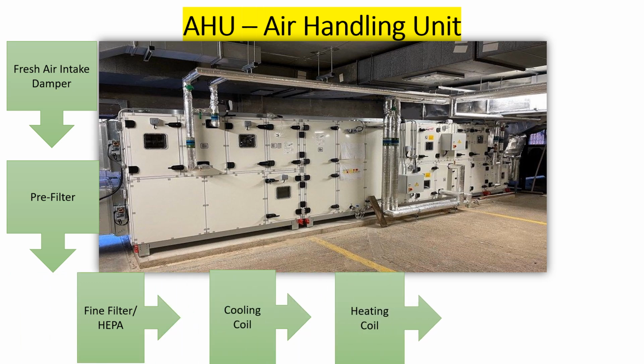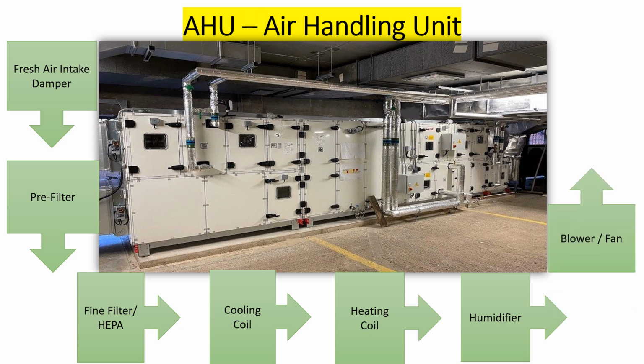Next we have the heating coil. This is actually optional. For our place, we don't usually have a heating coil, but in colder places they have. The heating coil heats the air in cooler conditions and maintains the required temperature. Then we have the humidifier, which adds moisture to the air if humidity is too low. Then we have the blower or the fan, which pushes the air through the ducts to the hospital rooms. This is one of the most important moving parts of the air handling unit.